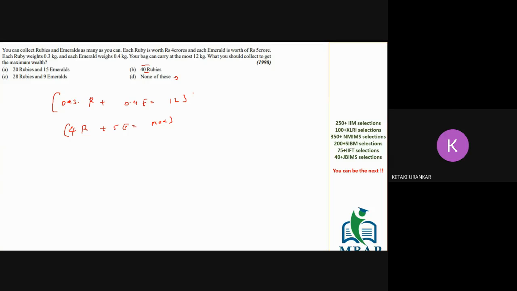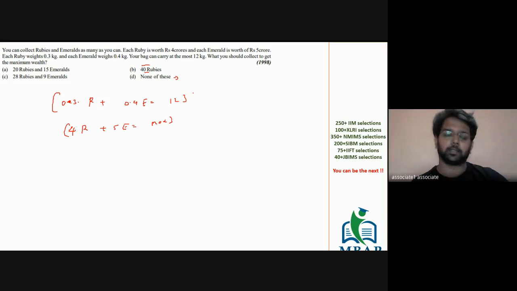So I divided 12 by 0.3 and 12 by 0.4. 12 by 0.4 gives 40 by 3, which is 13 and something. Then I divided 12 by 0.3, which gives 40. So that is more. Yes. So eventually you got to know that the number of rubies should be more than the number of emeralds if you want to maximize the wealth.